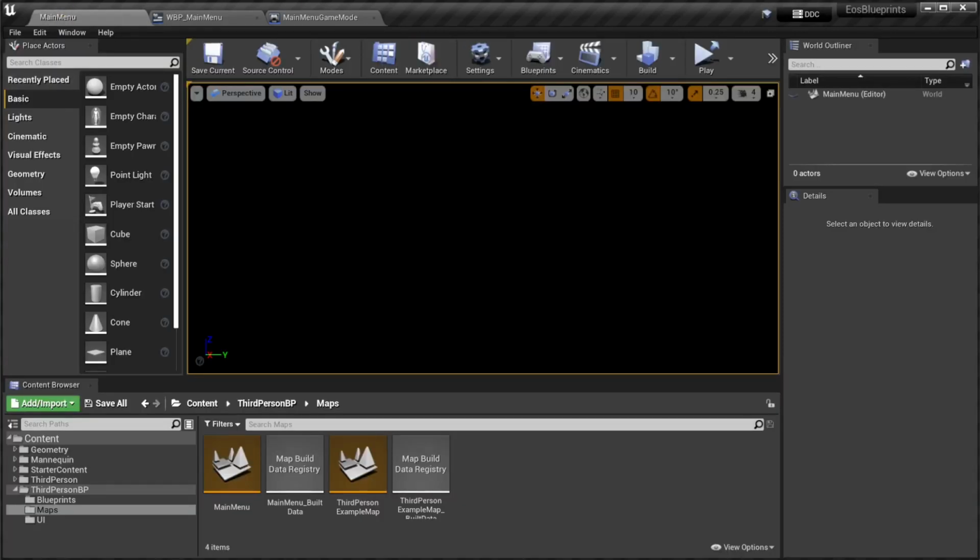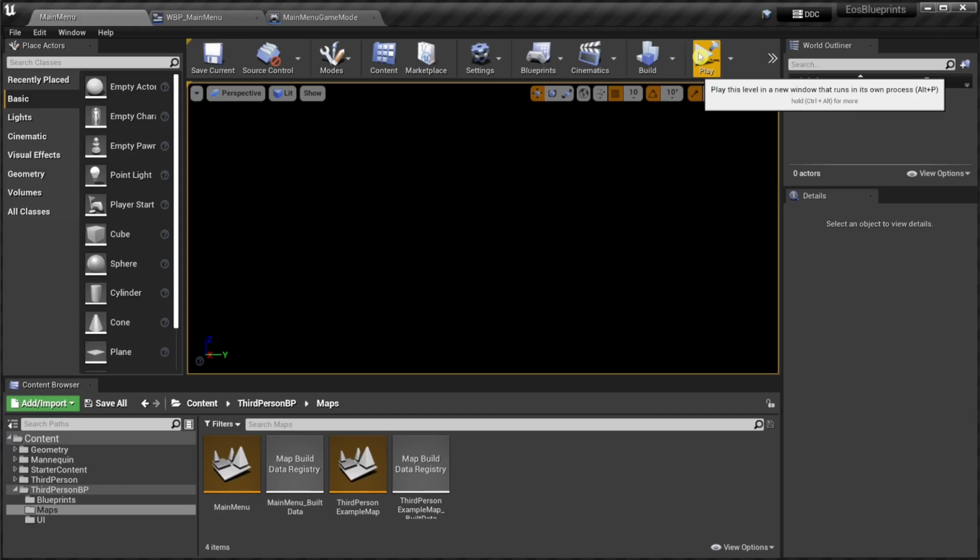Next, we should test creating and joining a session. But that's not so easily done. We need to run 2 instances of the game with 2 different Epic Games accounts, because otherwise joining the map will fail. I'm afraid that you do need to create a second account for this. And I'd also recommend to use a second system, for example, use a laptop or another PC.